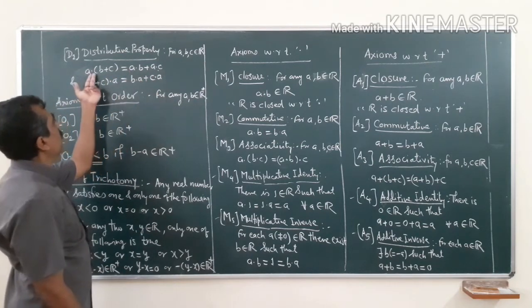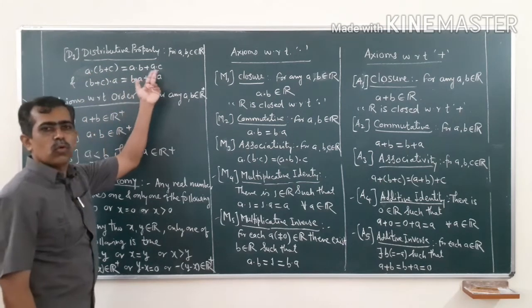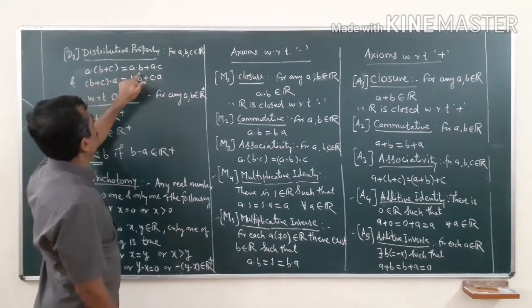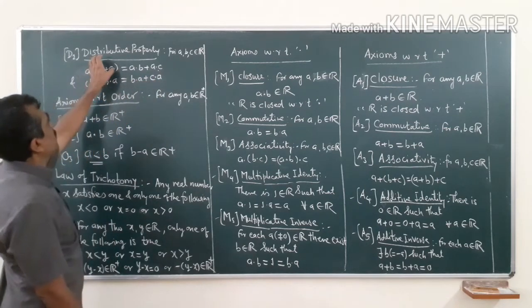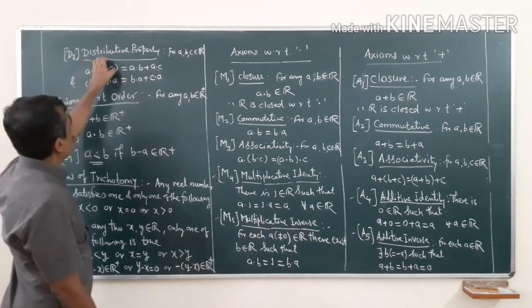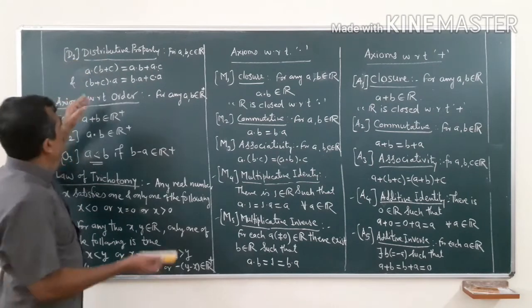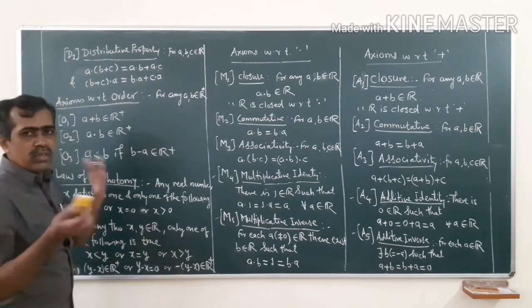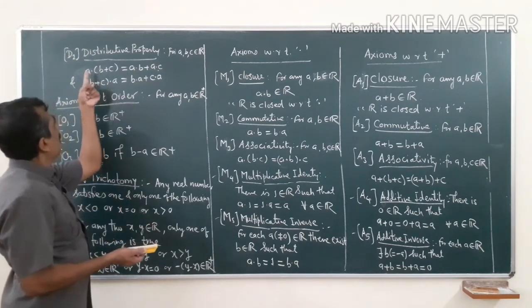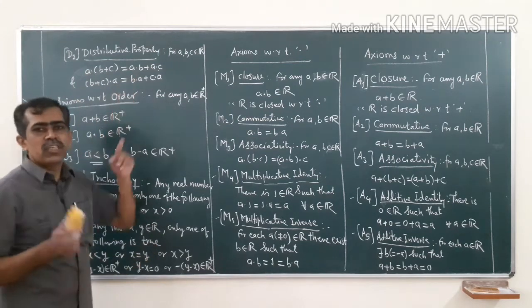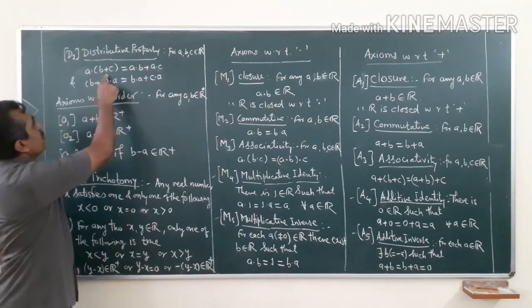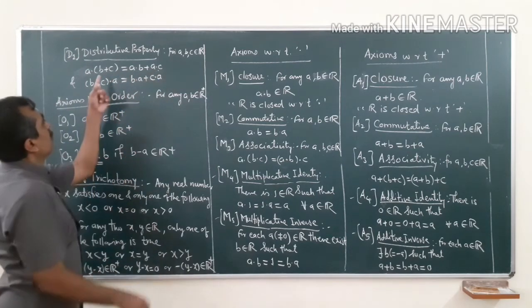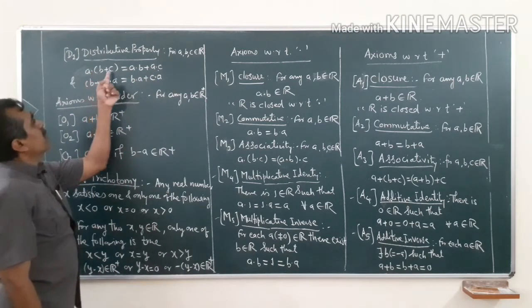Here there was only one multiplication, here it has become twice. So, multiplication distributes over addition, and here a is to the left of this number. We have multiplied this bracket by a, and a is to the left. So, this is called the left distributive law, with respect to multiplication and addition.